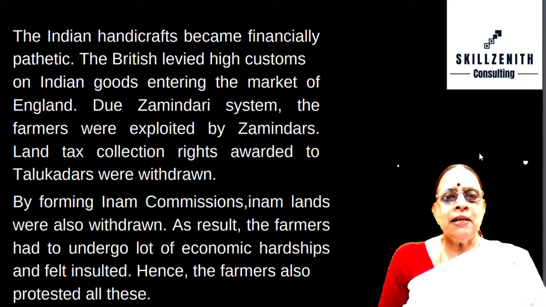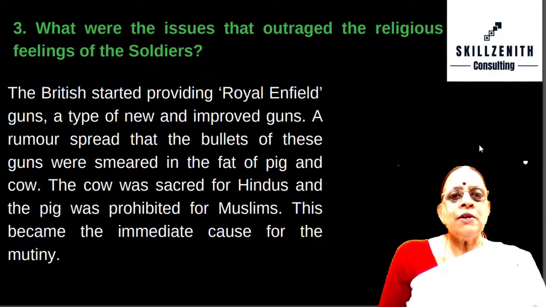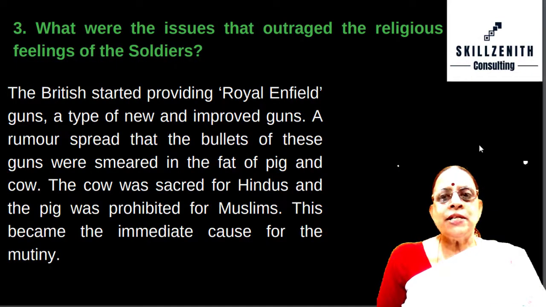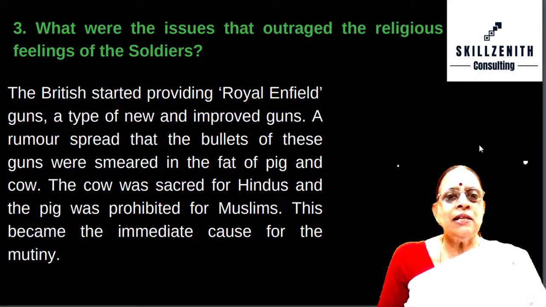Due to the zamindari system, the farmers were exploited by zamindars. Land tax collection rights awarded to talukdars were withdrawn. By forming Inam commissions, Inam lands were also withdrawn. As a result, the farmers had to undergo a lot of economic hardships and felt insulted. Hence, the farmers also protested against all these. What were the issues that outraged the religious feelings of the soldiers?